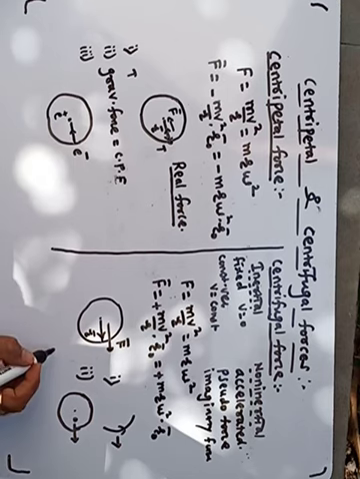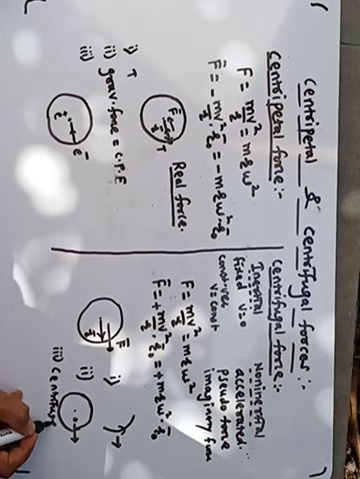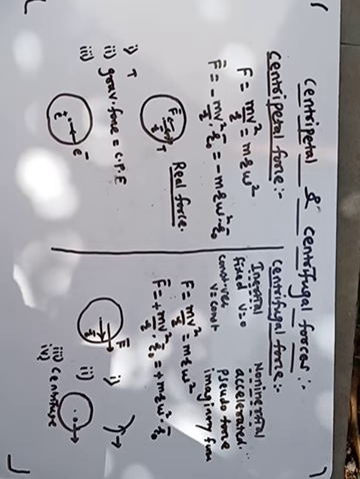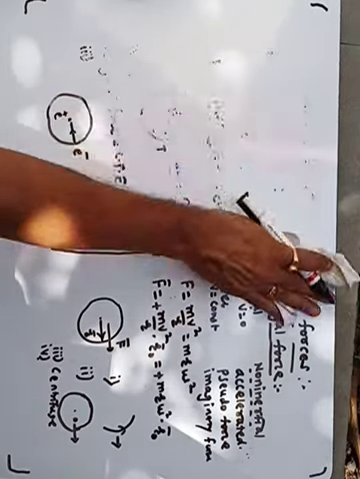Then suspended particles in a liquid can be separated by using a centrifuge machine. And the last one, clothes can be dried in a washing machine by using centrifugal force. This is all about the centripetal and centrifugal forces. Now we will see the next article.